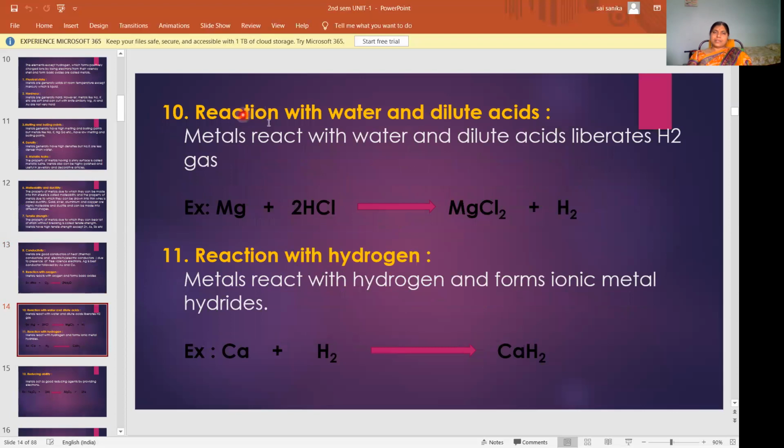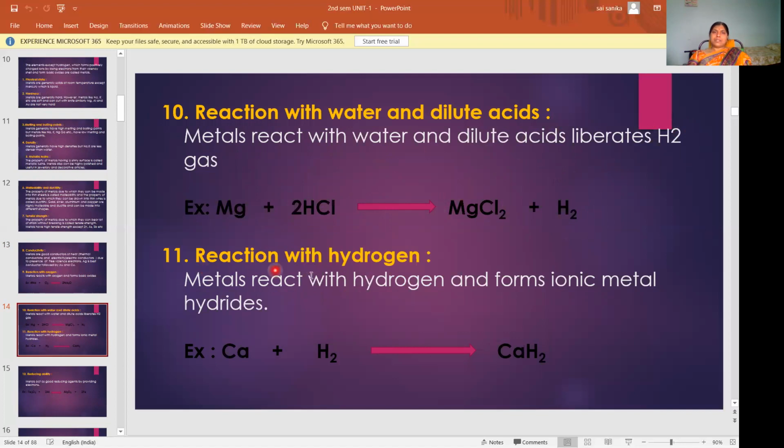Then the 10th point, reaction with water and dilute acids. Metals also react with water and dilute acids. When metals react with water and dilute acids, they liberate H2 gas, hydrogen gas. Dilute acid means water will be more in quantity and acid will be less. When you add any metal to acid, hydrogen gas will be liberated and the corresponding salt will be formed. If zinc is added, zinc chloride and H2 gas will be released.